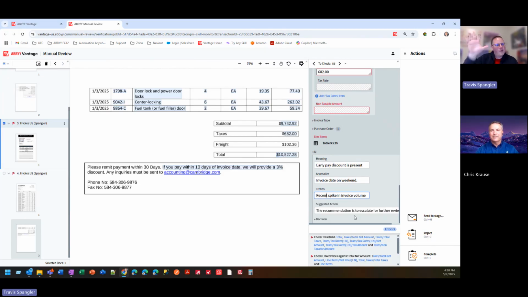Now, what would typically happen is we would make common business decisions. We'd make the right business decisions on these. And then what we're going to do is we're going to complete this.